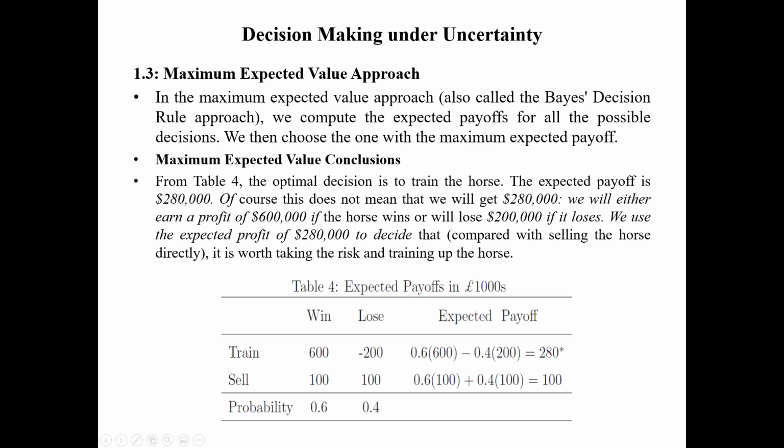So which payoff is better: do you go for the training or sell it? Yes, definitely we need to go for the training, because this is the average approach, and normally the world system works on average, on equilibrium. So we need to train the horse. We use the expected profit of 280 to decide that, compared with selling the horse directly, it is worth taking the risk and training the horse. So these are the basic three concepts, and now I will further extend this problem in my next lecture.